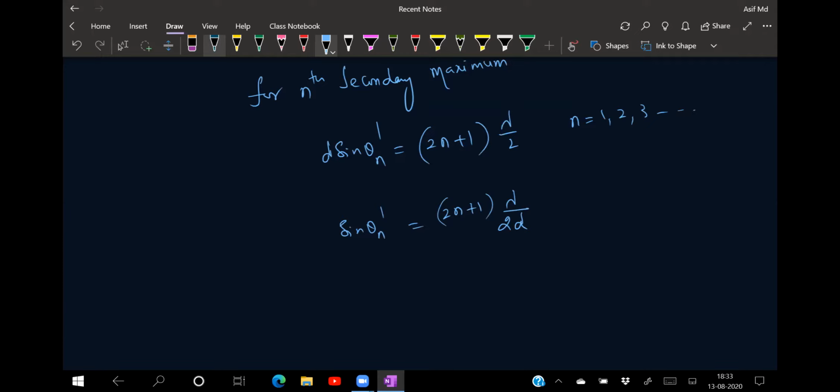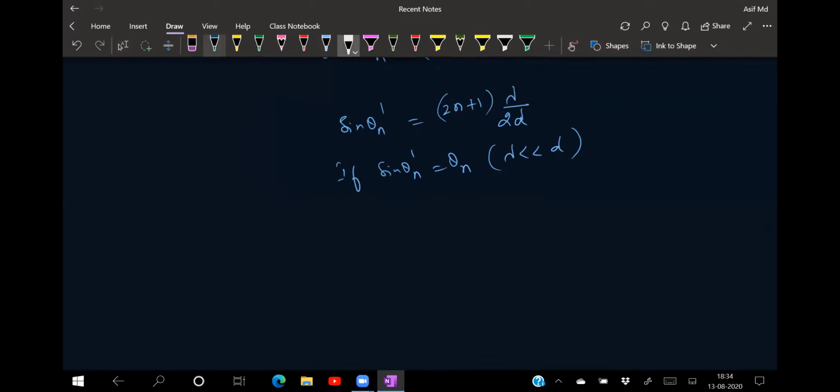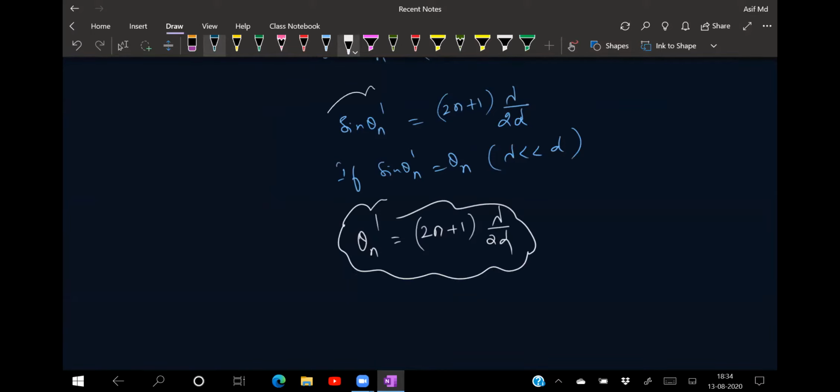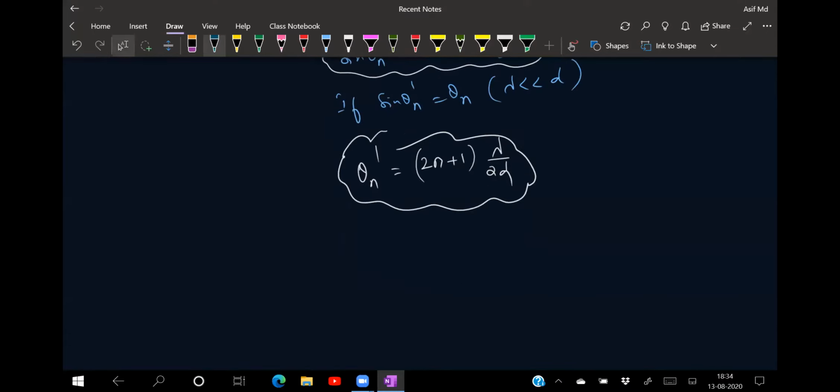If theta is very small, sin theta n dash is equal to theta n dash, because the wavelength is much lesser than the slit width d. So from this condition, theta n dash will be equal to (2n plus 1) into lambda by 2d. So this is the basic standard formula to be remembered for the maxima in diffraction. Clear for everyone? Isn't it?